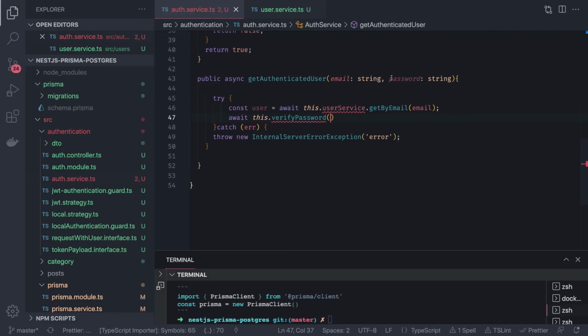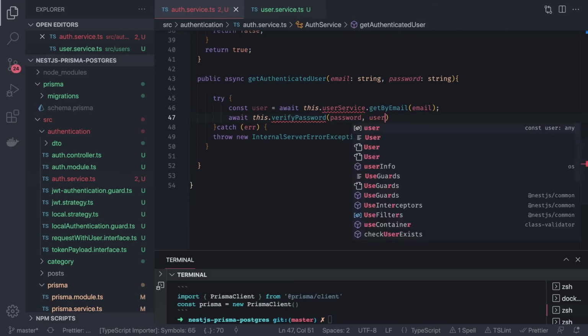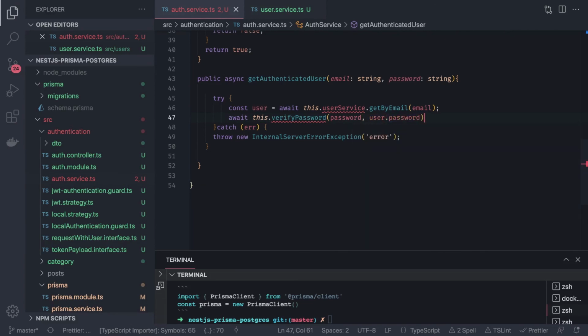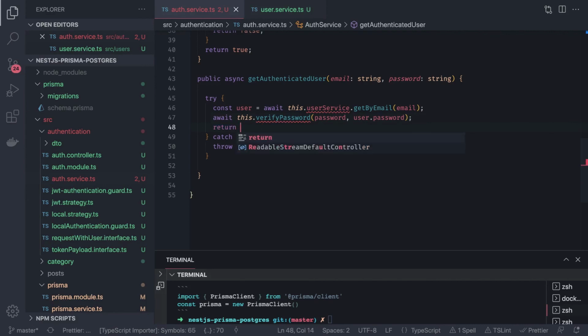I'm just passing two things here, the plain text password and the user password. And if everything is good we will just return the user, right? So we are going to use user service here.